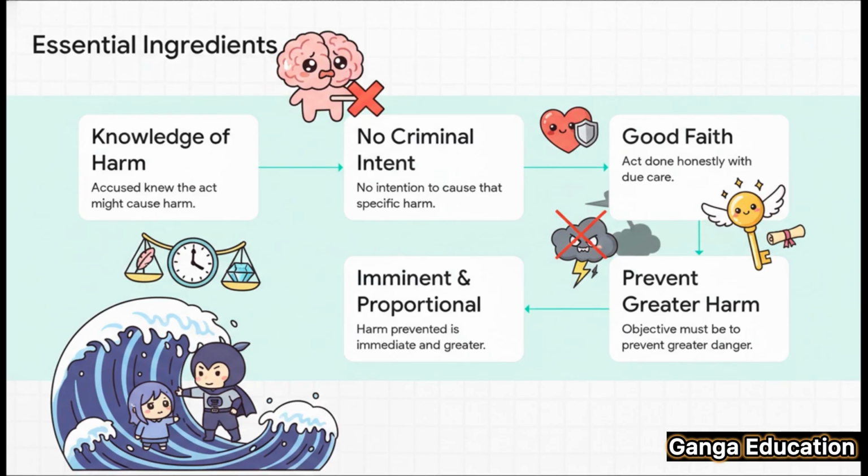Third, the act is done in good faith. Fourth, the main purpose, the whole reason for the act, is to prevent a greater harm. And finally, the harm being prevented is imminent, meaning it's about to happen, and the action taken is proportional. Yaad rakhiye, all 5 of these conditions have to be met together for the defense of necessity to work.